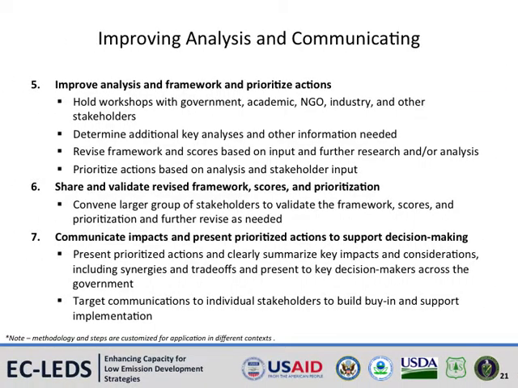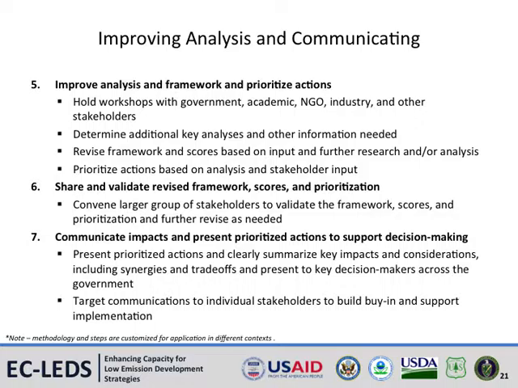In the fifth stage, stakeholders and experts across sectors are convened to discuss the initial analysis and inform improvements going forward. Stakeholders from the government, academia, technical institutions, non-governmental organizations or NGOs, and the private sector can provide important information and insights to inform the assessment. This stage of the process is particularly important for DIA approaches that may rely on more qualitative assessment and expert opinion, as stakeholder workshops can be used to collect this information.